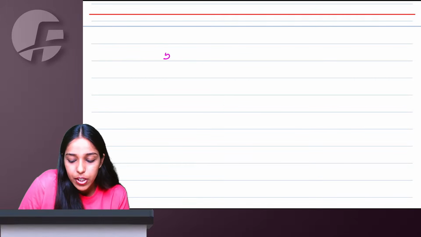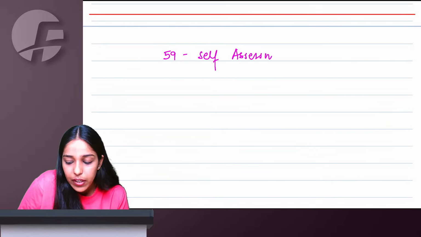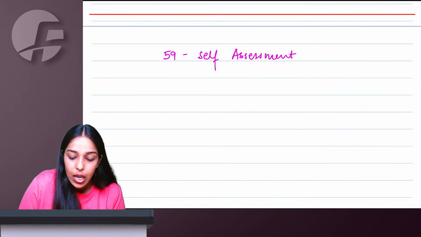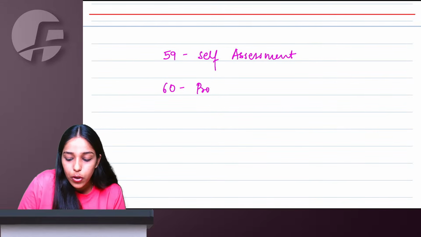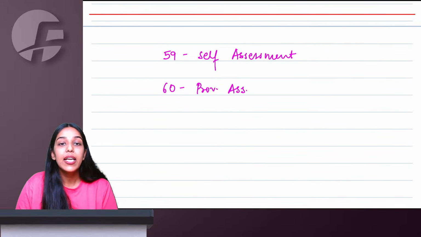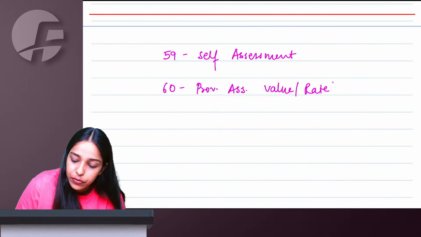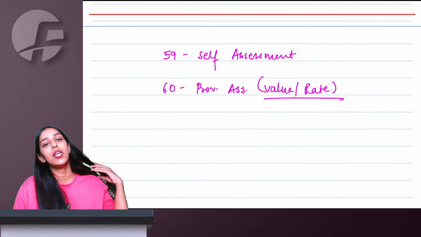Right, ma'am. So section 59 talks about self-assessment. So everyone has to assess their own taxes in GST and pay to government. Right. Section 60 talks about provisional assessment. If I am unable to determine the value of supply or rate of tax, then I can go for provisional assessment.